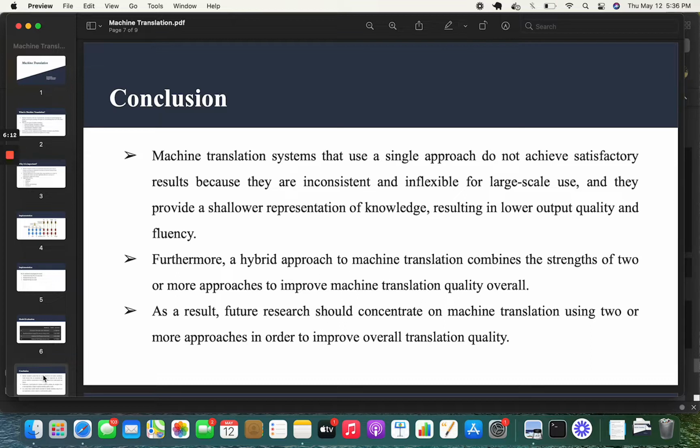As a result, further research should concentrate on machine translation using two or more approaches in order to improve the translation quality, like implementing BERT and GPT-3, which are predefined models, so we can get high translation quality.